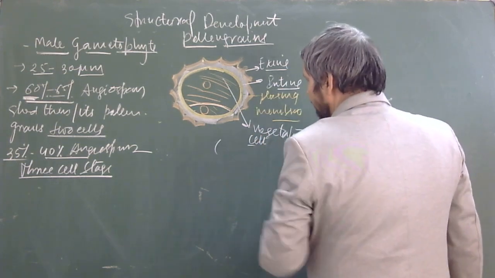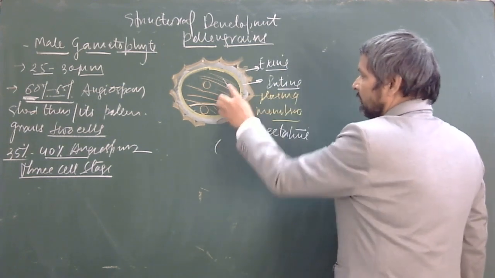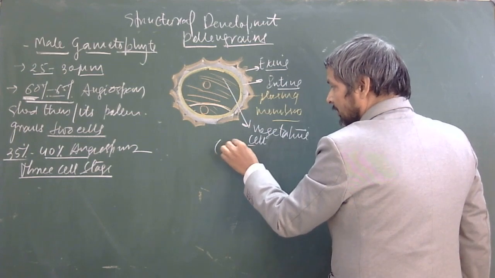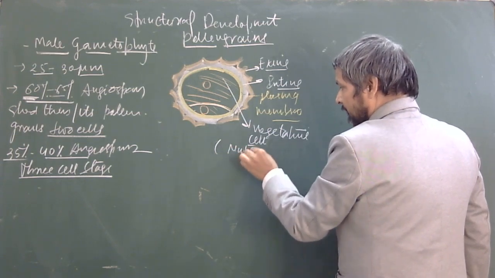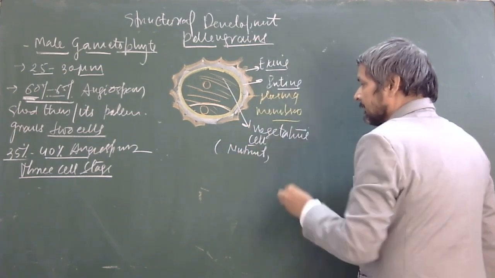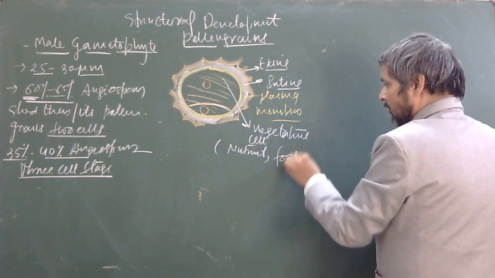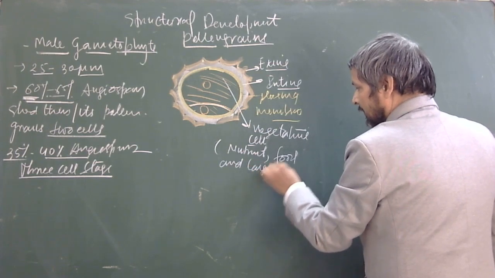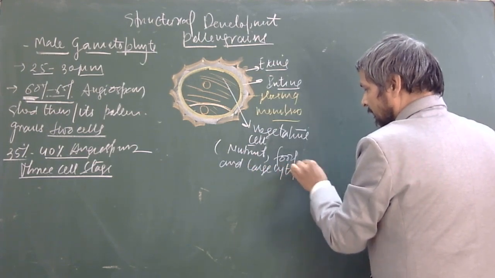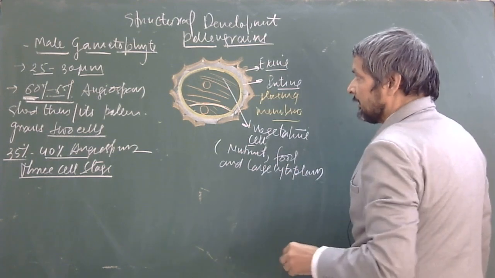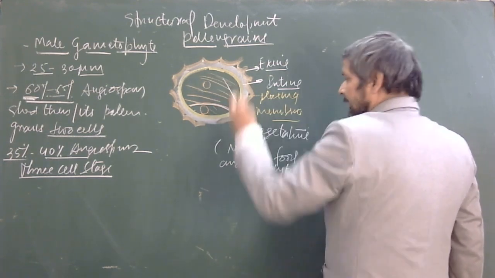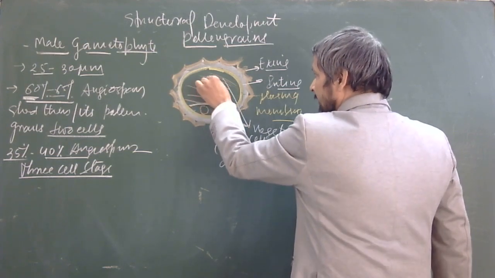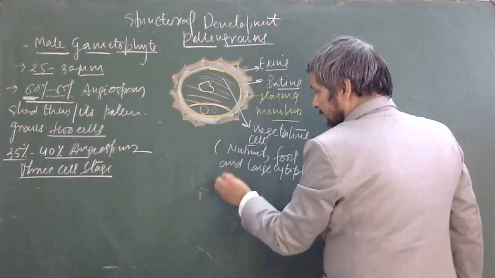The main feature of the vegetative cell is that it is nutrient rich, meaning it has nutrient, food, and large cytoplasm and an irregular nucleus. And one phenomenal thing, you make the irregular nucleus.